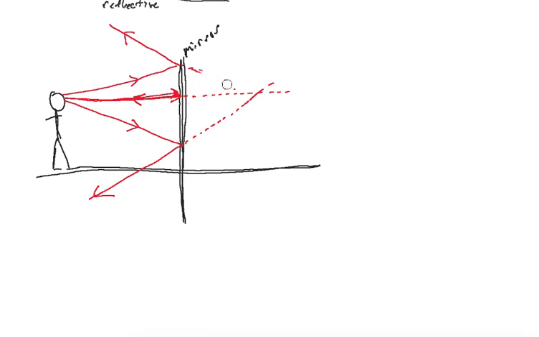I got a little wonky there, sorry. Let me try that again. My picture may not be the best ever, but you come along and draw this, we find that they all match up at the same spot. And if it was all coming from, say, your forehead here, then that's where your forehead would appear to be. Your forehead would appear to be right there.